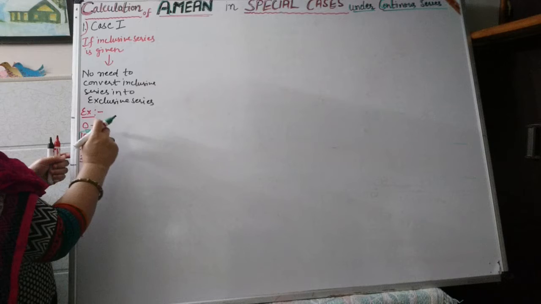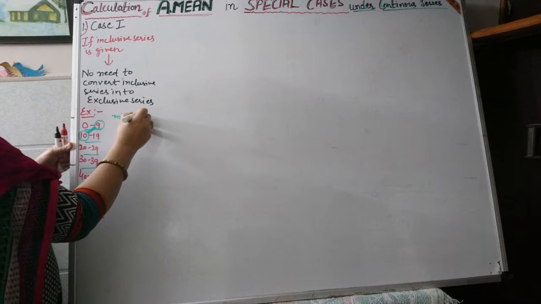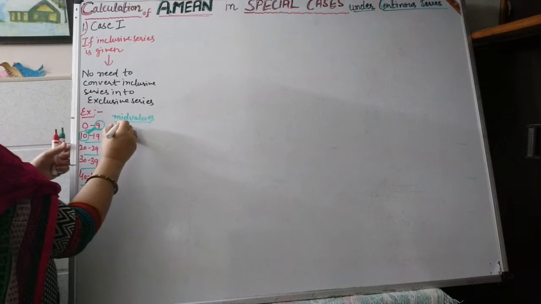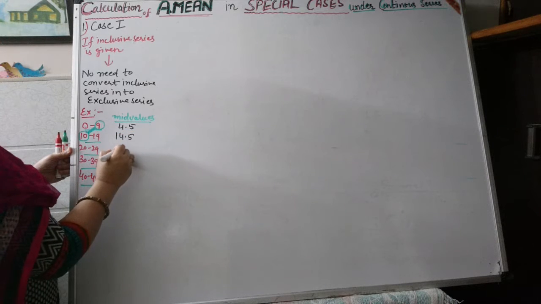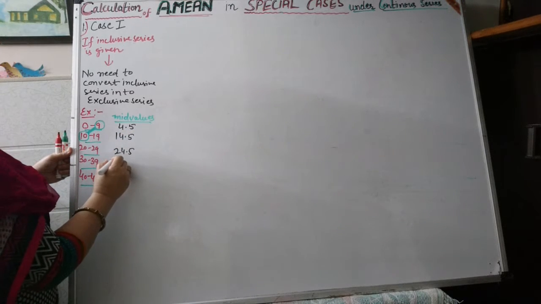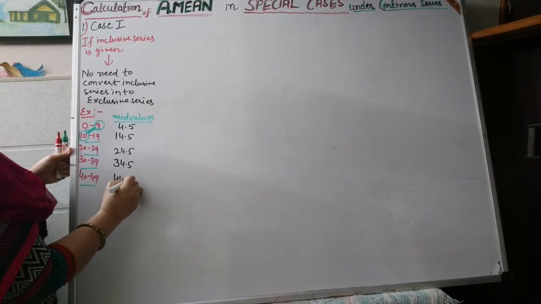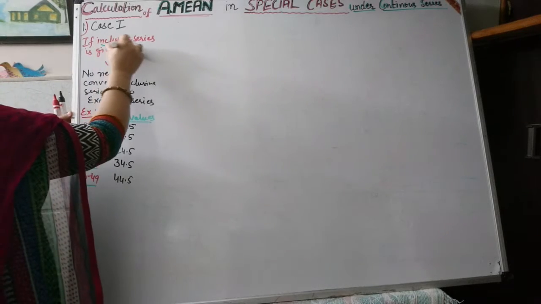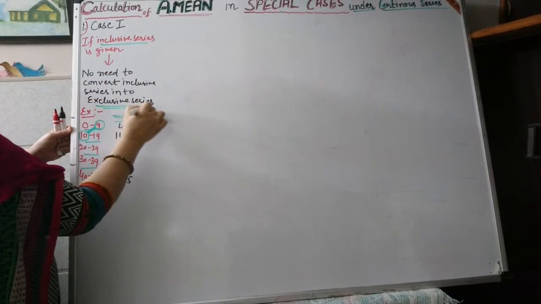So if the series is inclusive, then just calculate the mid values. Mid values will be 4.5, 14.5, 24.5, 34.5 and the last one is 44.5. So if the series is given inclusive, then no need to convert the series into exclusive.